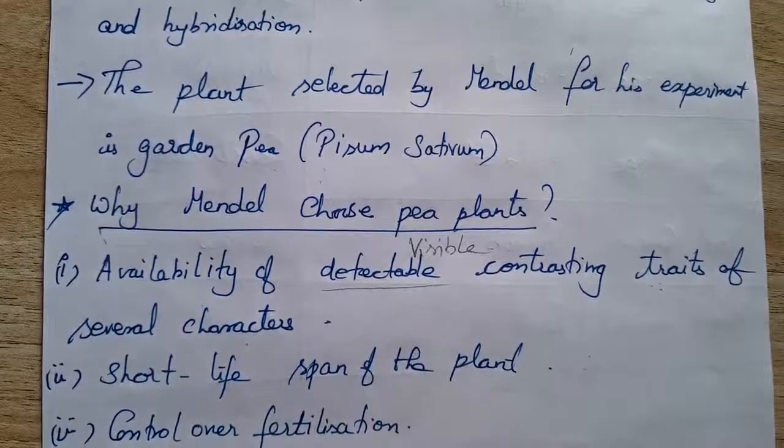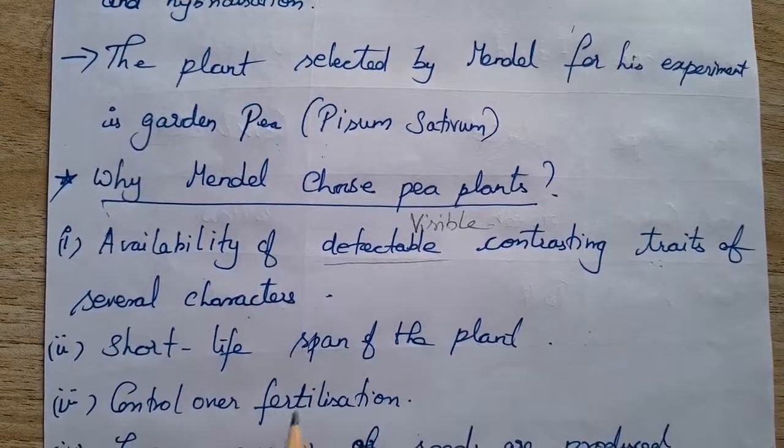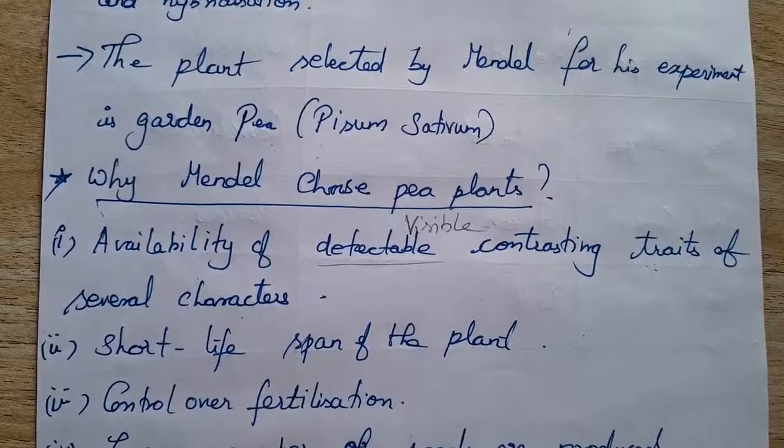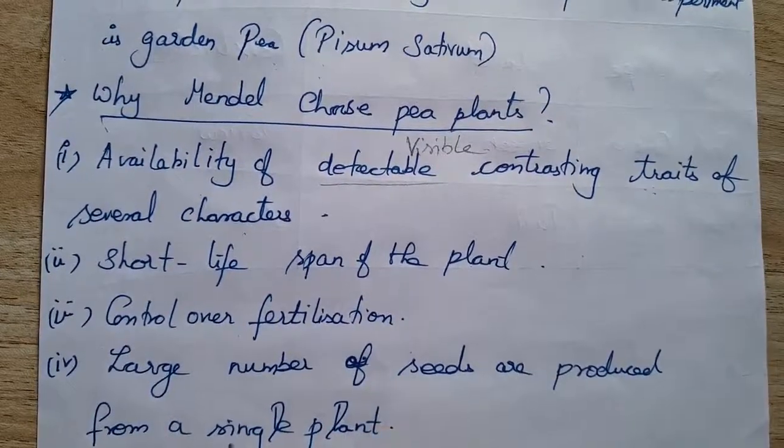So he could easily come to a conclusion. He can also control the fertilization and cross pollinate any two different characters. Also, a large number of seeds are produced from a single plant.